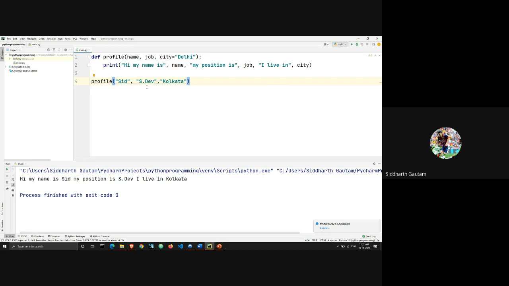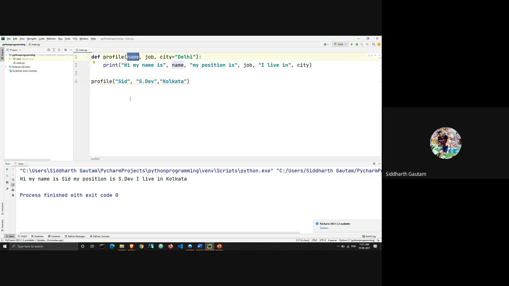Okay, I will show you one last thing. When I'm declaring the function, my first argument is name, my second argument is job, and my third argument is city, right? That's why when I'm calling the function, that order remains the same. Since this sdev is the first argument, Python automatically knows that it's the first one here and name is the first one here, so this must belong to this.